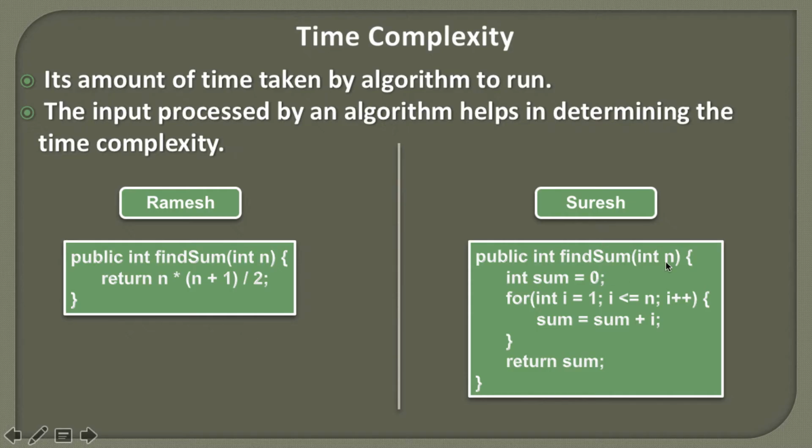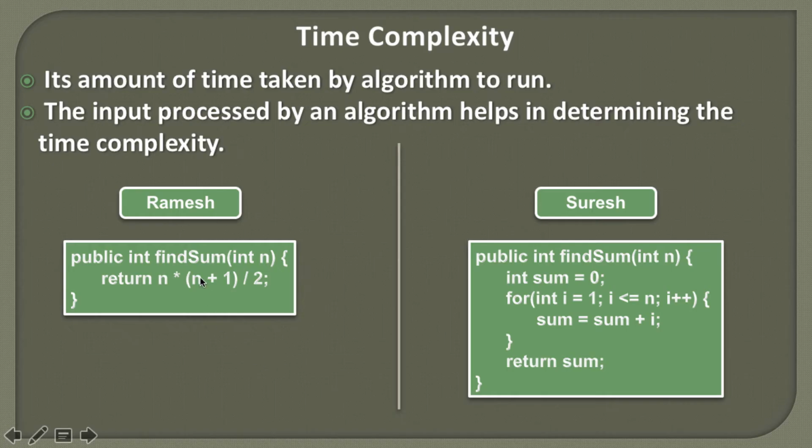Whereas here, whatever value of n we provide, we are simply running this statement that many times. In the for loop it is running from 1 to a value less than or equal to n. If the value of n is very large, this statement will run that many times. So the time taken by this algorithm will be somewhat more than the other, because here we are processing the input based on a for loop where this line executes n number of times, and there we are simply using the value of n in the formula, which directly returns the sum of the first n natural numbers.